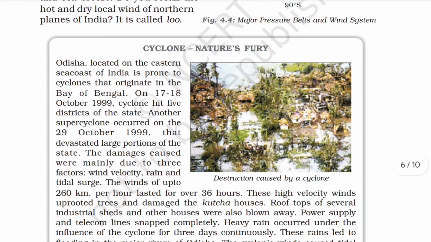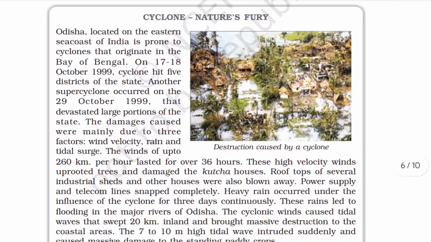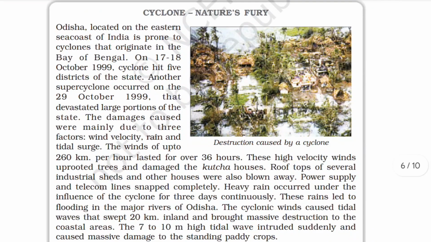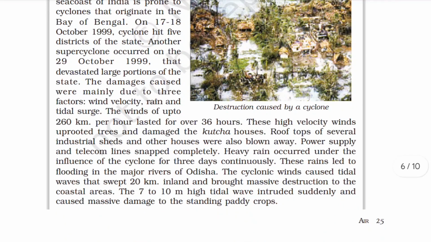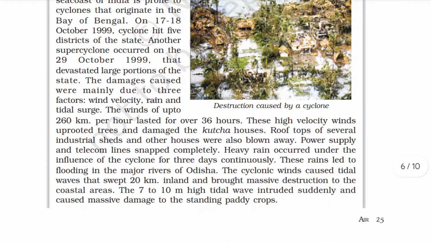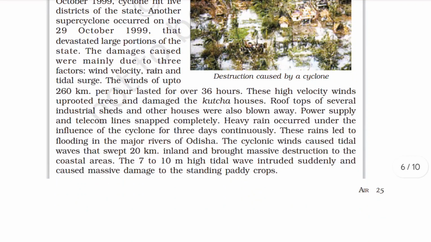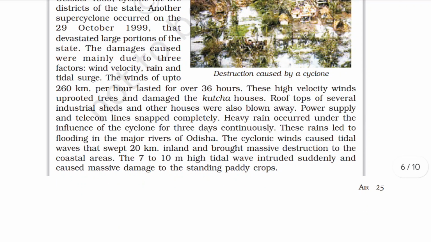Cyclone: nature's fury. Odisha, located on the eastern seacoast of India, is prone to cyclones that originate in the Bay of Bengal. On 17-18 October 1999, a cyclone hit 5 districts of the state. Another super cyclone occurred on 29 October 1999 that devastated a large portion of the state. The damage was mainly due to three factors: wind velocity, rain, and tidal surge. The wind of up to 260 km per hour lasted for over 36 hours.